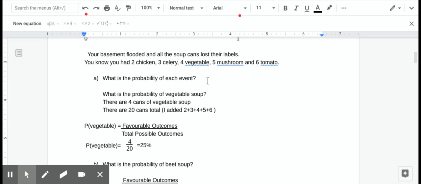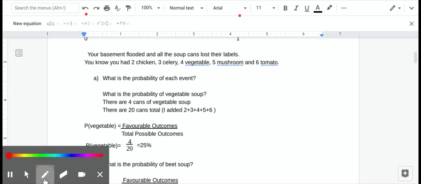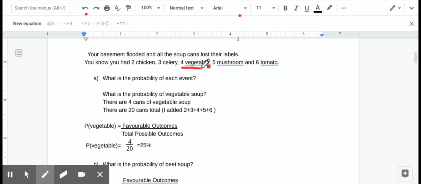So if we look at the first question, what is the probability of each event? What is the probability of vegetable soup? Well, I know that there were 4 cans of vegetable soup. So I put there are 4 cans of vegetable soup. Then I find out there are 20 total cans of soup. Well, how did I get that? Well, I added 2 chicken plus 3 celery was 5, plus 4 vegetable was 9, plus 5 mushroom was 14, plus 6 tomato was 20. So I had 20 total cans of soup.